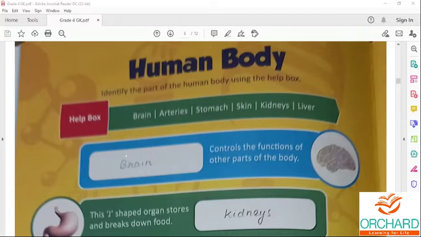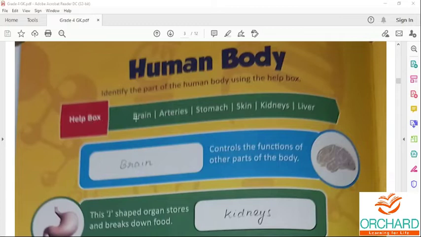You have learned some parts of the body. Here we are going to see some internal body parts. So identify the parts of the human body using the help box.